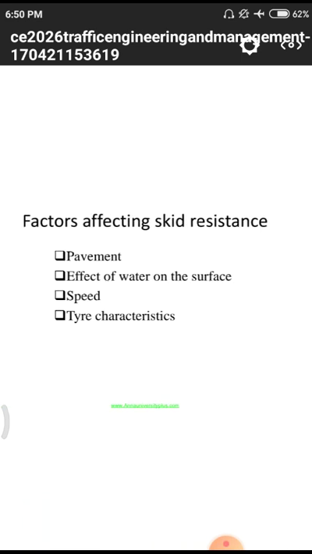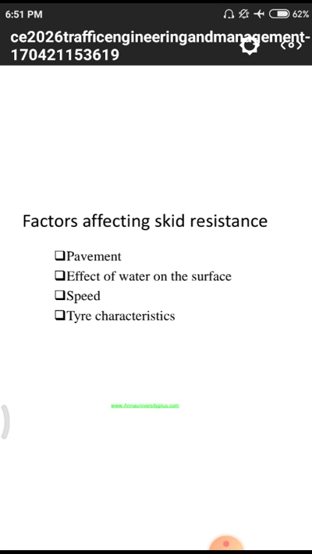What are the factors mainly affecting the skidding? First major thing is the pavement. That means if the pavement is rough, automatically the vehicle will stop. If the pavement is smooth, the vehicle will have less friction, and there may be some amount of skidding.